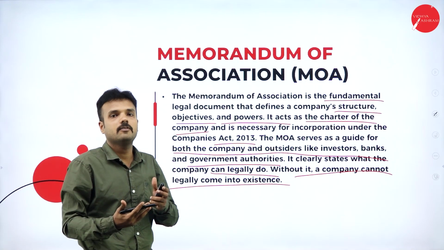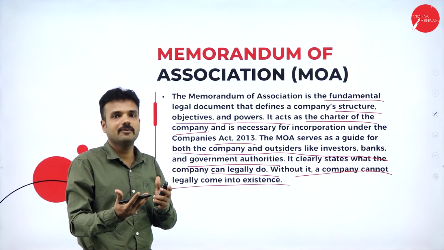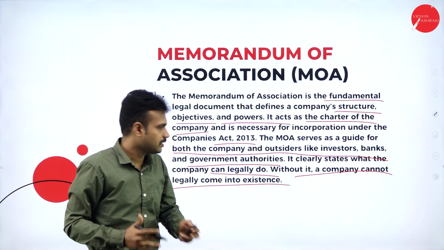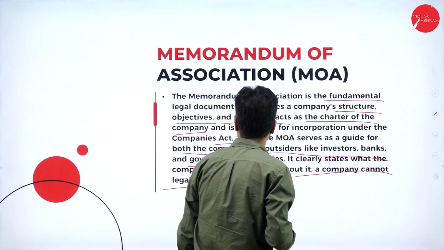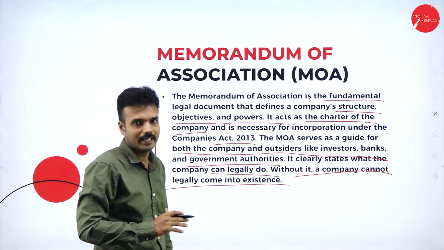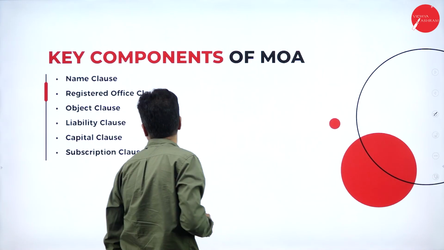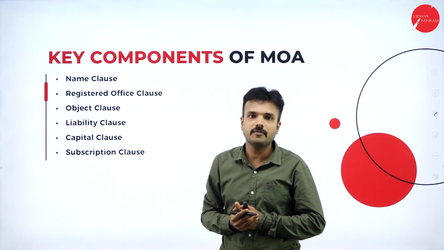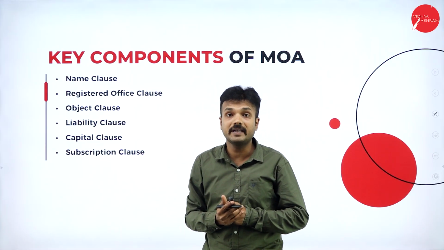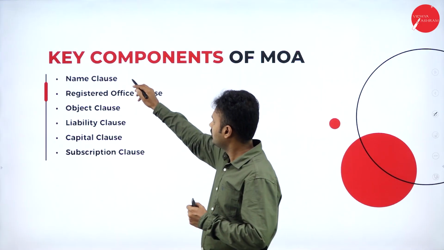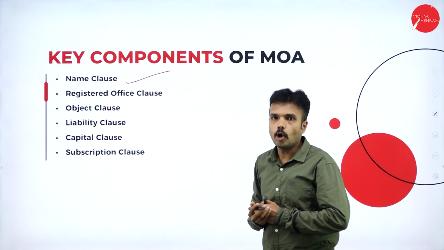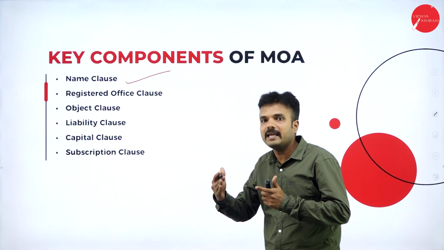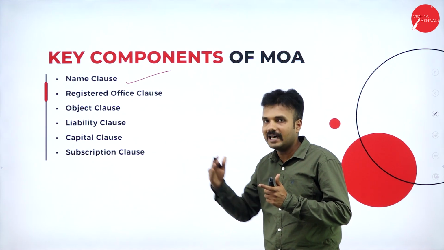Without this Memorandum of Association, the company cannot come out legally, it cannot get incorporated. It is one of the important documents, and it is also known as the charter of the company. Please don't forget this. Now, the key components of the Memorandum of Association. We need to consider a few key components included in the MOA. Firstly, the name clause. The name clause defines the name of the company. If it is a public company, the name must end with Limited.